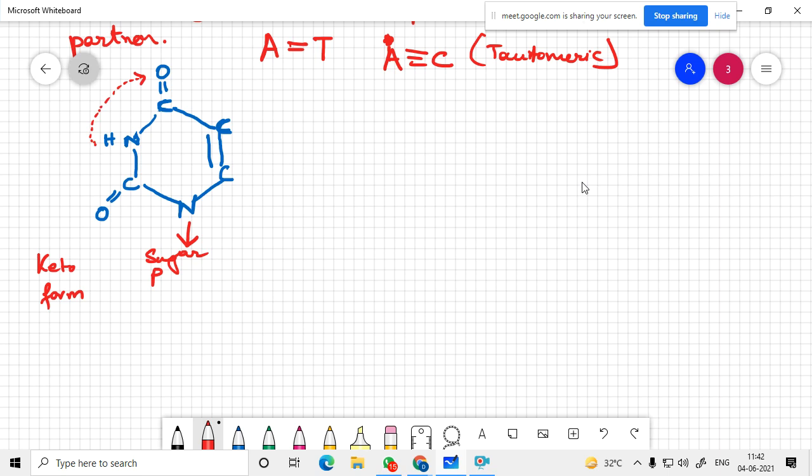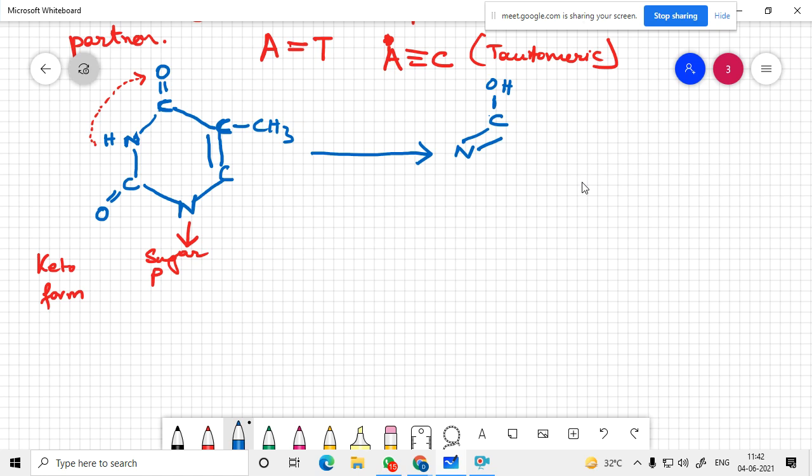it's positive nucleophile. It seeks a negatively charged region, and oh, I've forgotten to draw a methyl group over here, CH3. What happens? This keto form becomes into an enol form over here. There is a double bond which is formed over here.